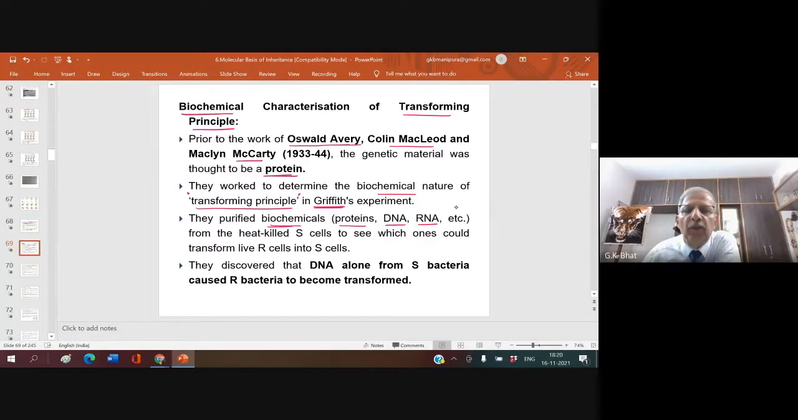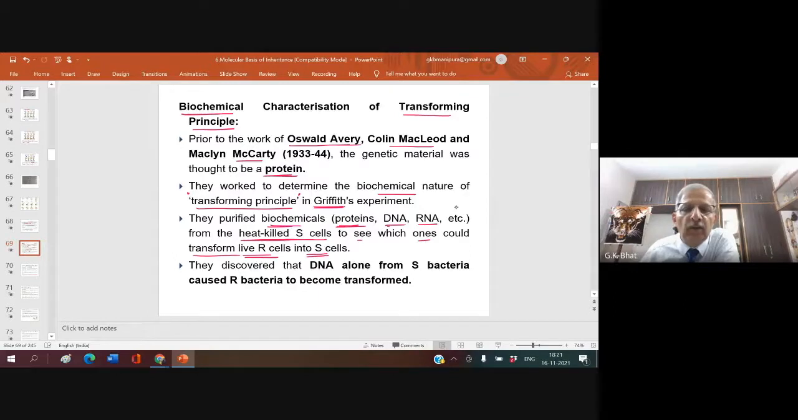They purified biochemicals from the heat-killed S cell. They wanted to know what the heat-killed S cell possesses, and they wanted to find out the nature of the biochemical. They purified biochemicals, especially proteins, DNA, and RNA, from the heat-killed S cells to see which one could transform live R cells into S cells. In order to find out which one transformed these live non-virulent R cells into virulent S cells, they wanted to find out whether it's a protein or DNA or RNA.